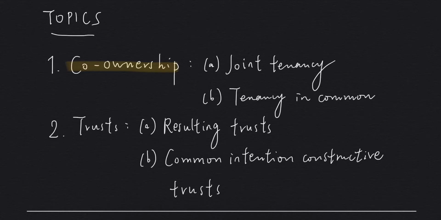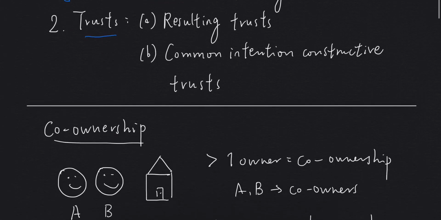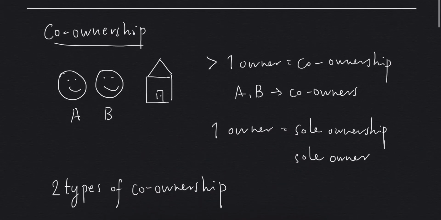In this video, we are going to focus on co-ownership. I put trust here because these two topics are closely related to each other. If you want to know more about trust, you can watch my later video. So, what is co-ownership? Co-ownership means that there is more than one person owning a property together.